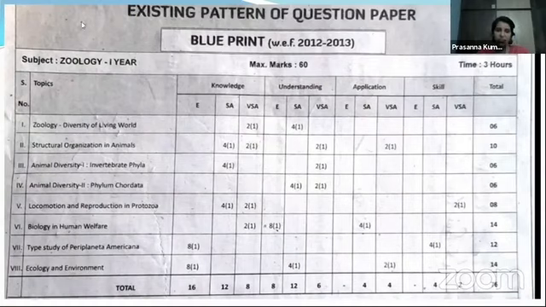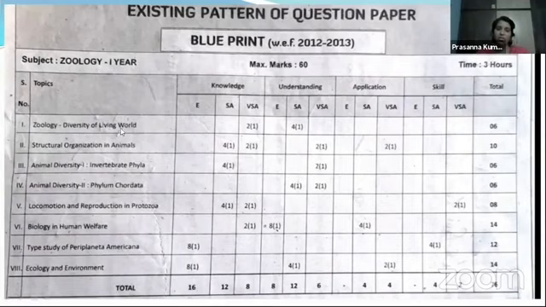So the weightage from the first unit, out of 20 questions from diversity of living world, you are going to get 3% of questions for your MSET and 10% of questions for your NEET purpose from this first unit.